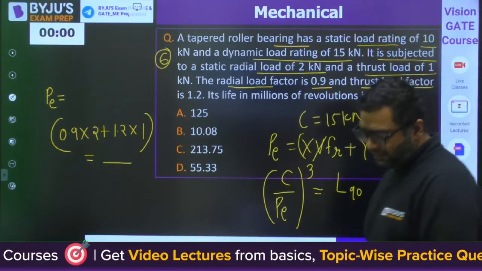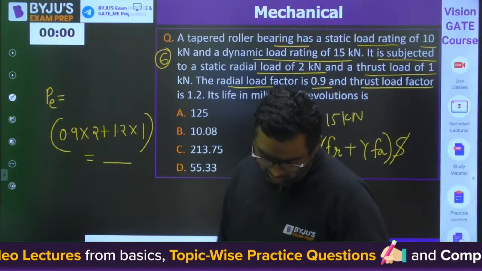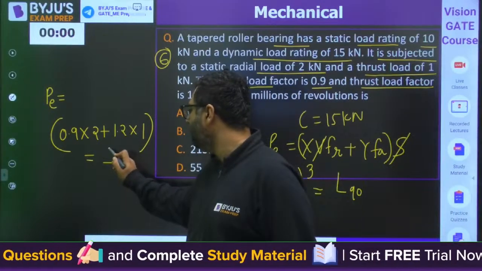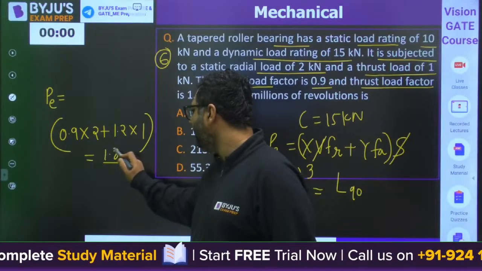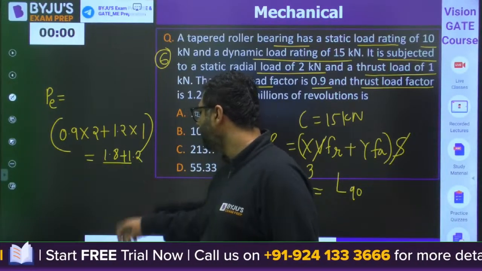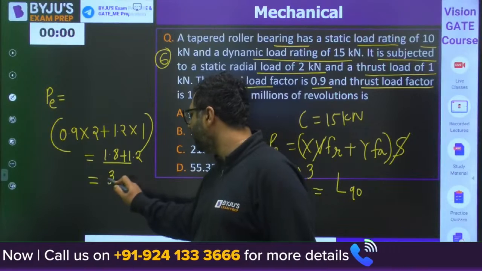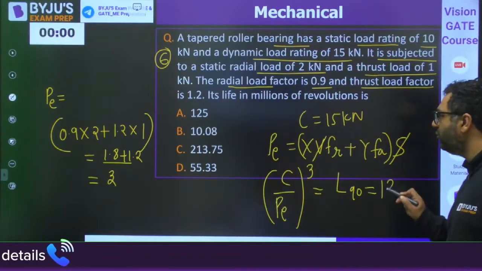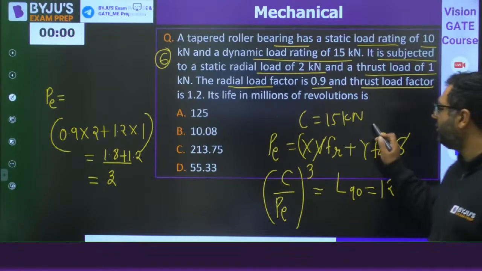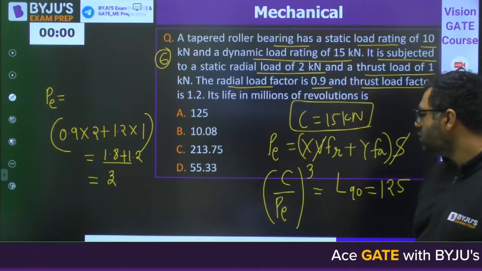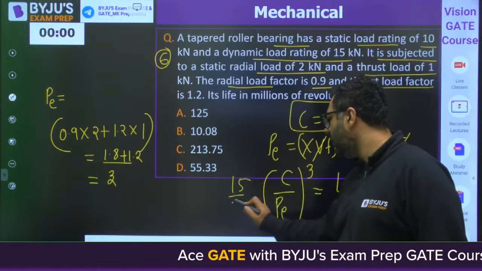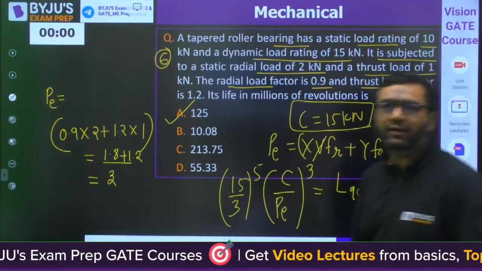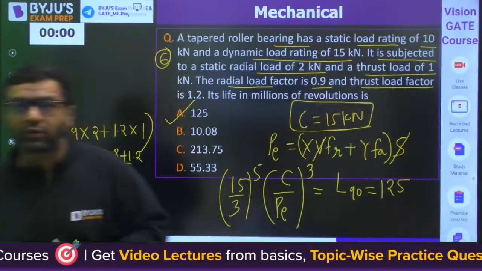Yes, so when you will be finding this, PE will be coming out to be 1.8 plus 1.2, which I feel will be 3 kilonewton. Then when you will be putting the value, L90 will be coming out to be 125, because they have already given C to be 15. So you would be having (15 by 3) whole cube. So the answer will be 125. A is correct. Okay, very good. Very good, Dev, Mani.